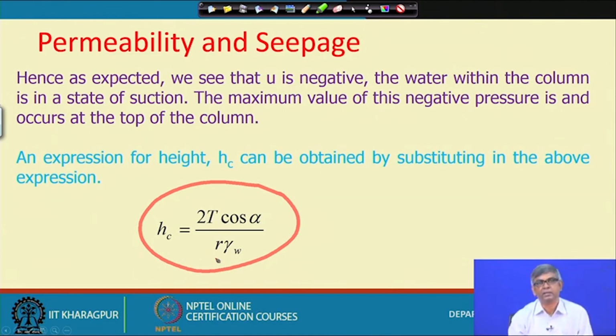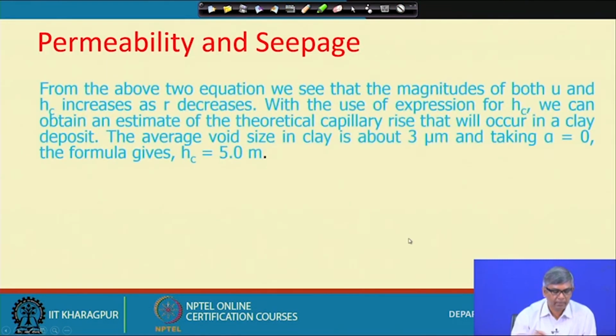Because of that, in clay soil the capillary rise will be maximum, silt will be in between, and in sand and gravel it will be difficult, but sand also can rise up to some height. From the above two equations, we see that the magnitude of both U and Hc increases as R decreases. What I said, inversely proportional.